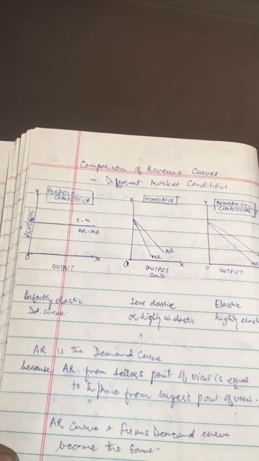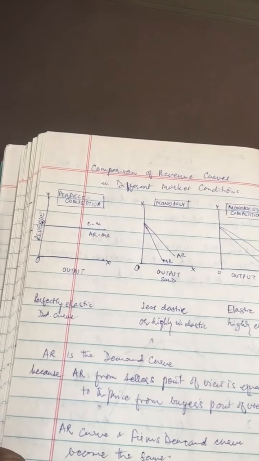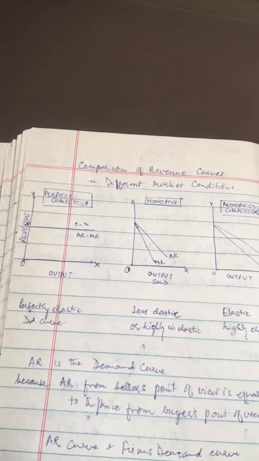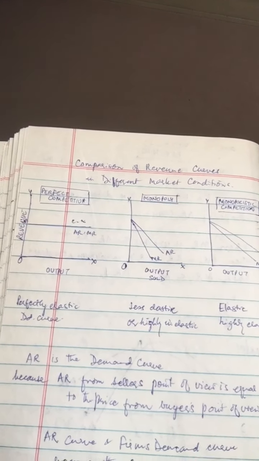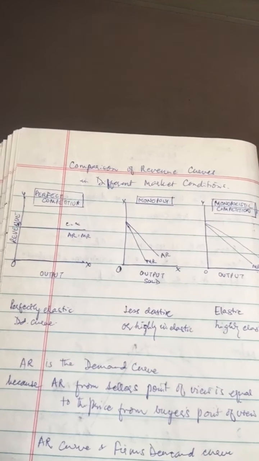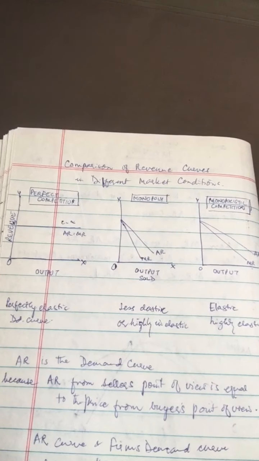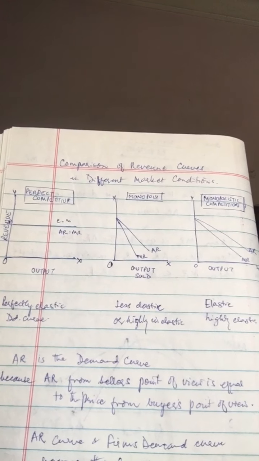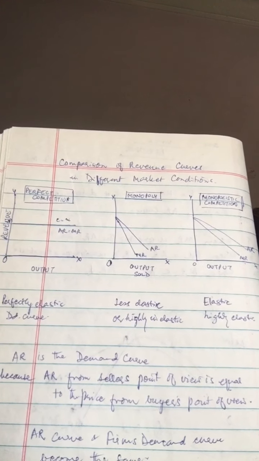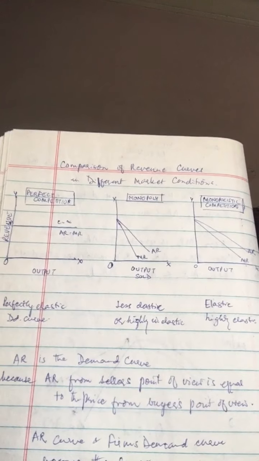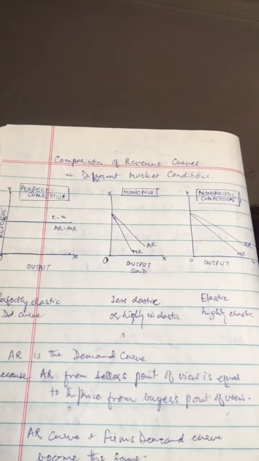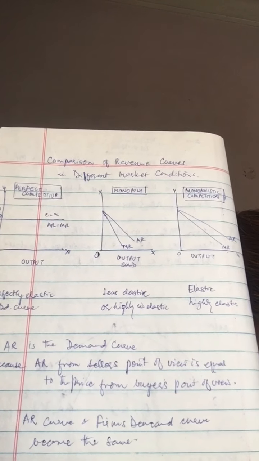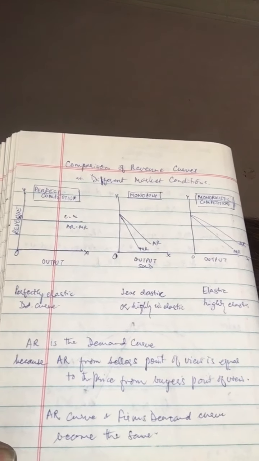Per unit revenue and per unit price are one and the same thing. A seller's receipt is the buyer's payment. So average revenue curve is called the demand curve since it shows quantities demanded by the buyers at different prices.